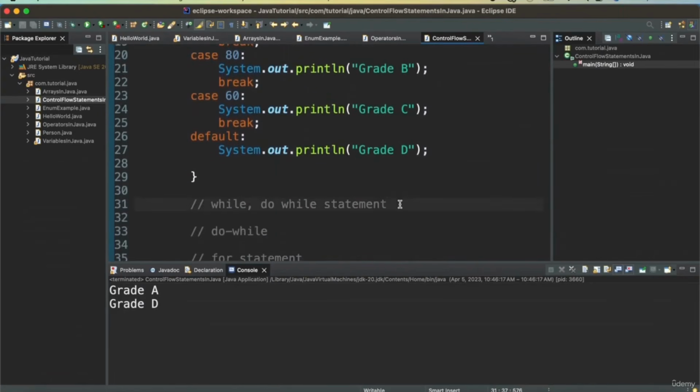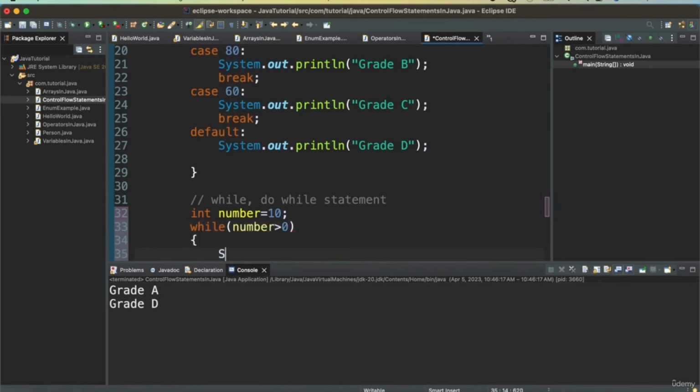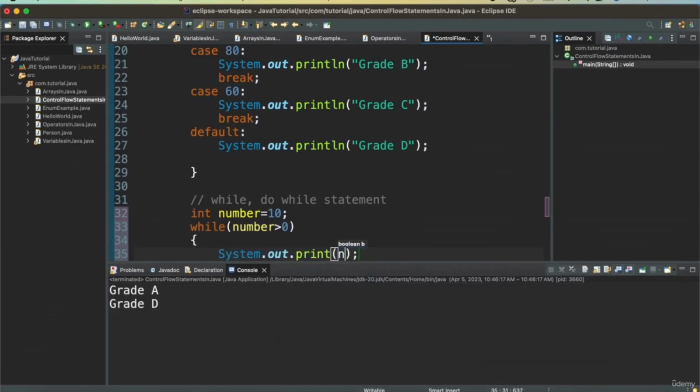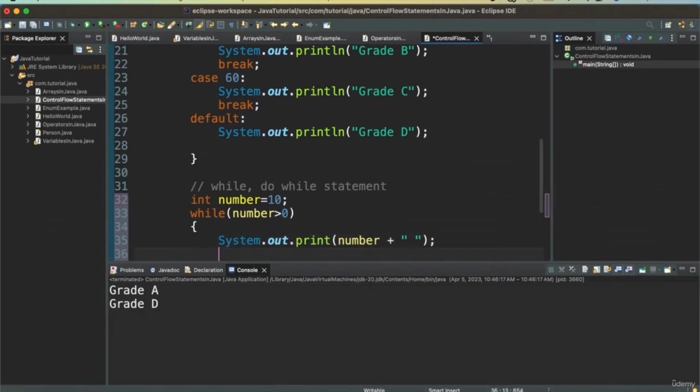Now let's see how we can use while and do while statement. While statement is very simple. So if you have a number, say integer number equal to 10. Now while, this is how you start the while statement. While, then there will be a condition. If it is greater than 0, then we want to print the number plus the space so that we print on the same line.